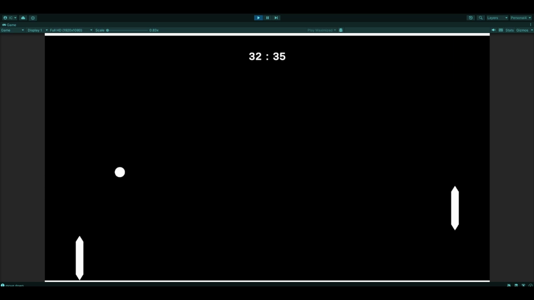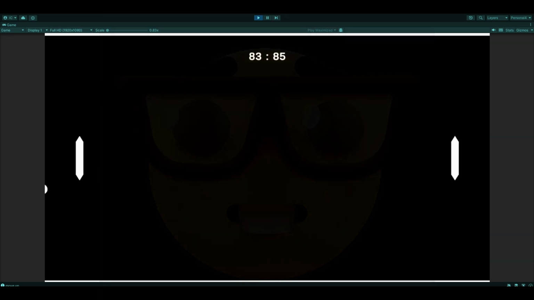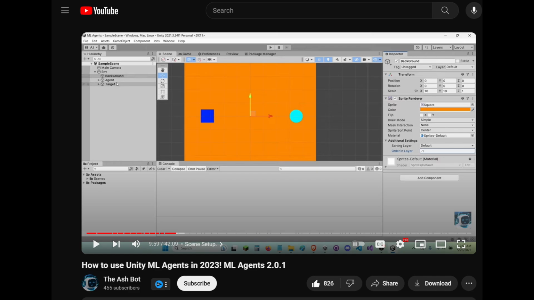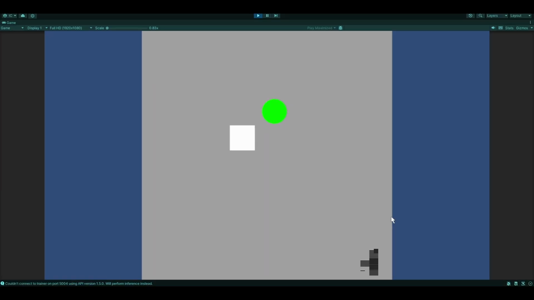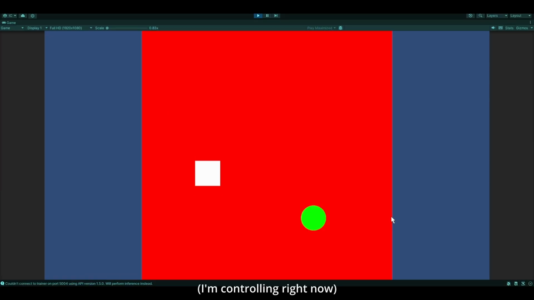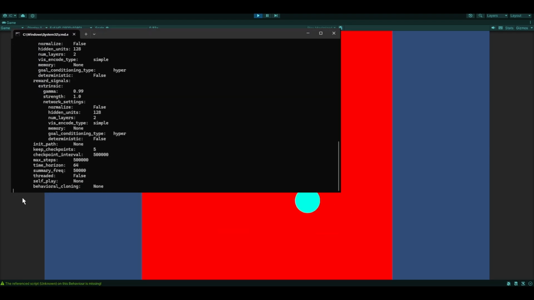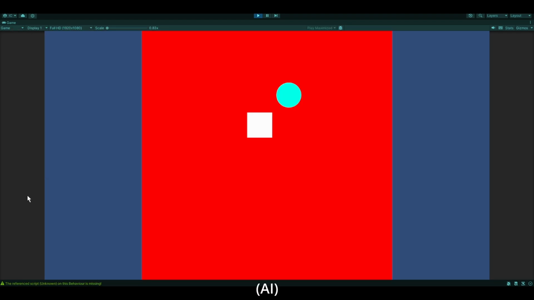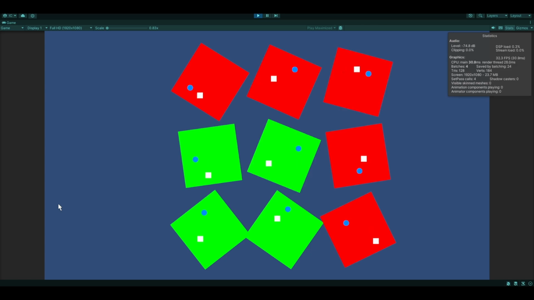Now, time for proper AI. I mean, you could technically call the previous game code artificial intelligence, just depends on your definition. After following this amazing tutorial by the Ashbot, I learned how to use reinforcement learning using Unity's machine learning agents. Reinforcement learning is basically the AI performing random actions until it gets something right and is rewarded for it. Wrong actions get punished. This encourages it to maybe eventually accomplish what it needs to do.